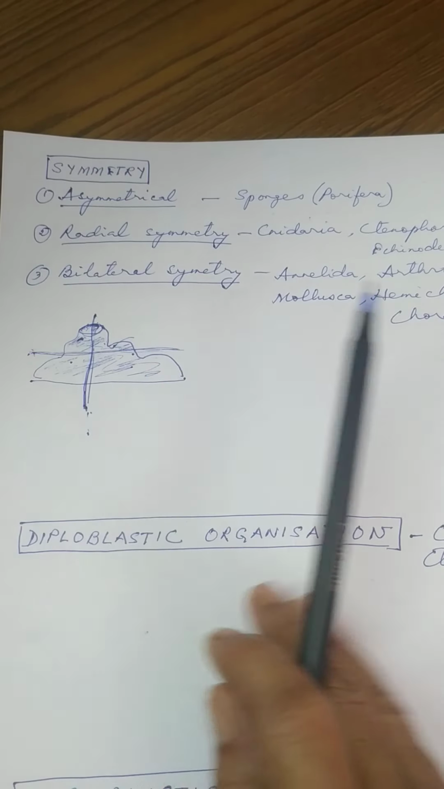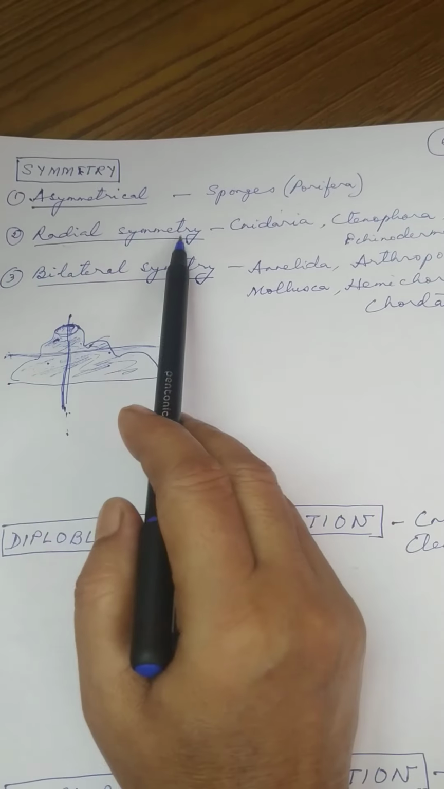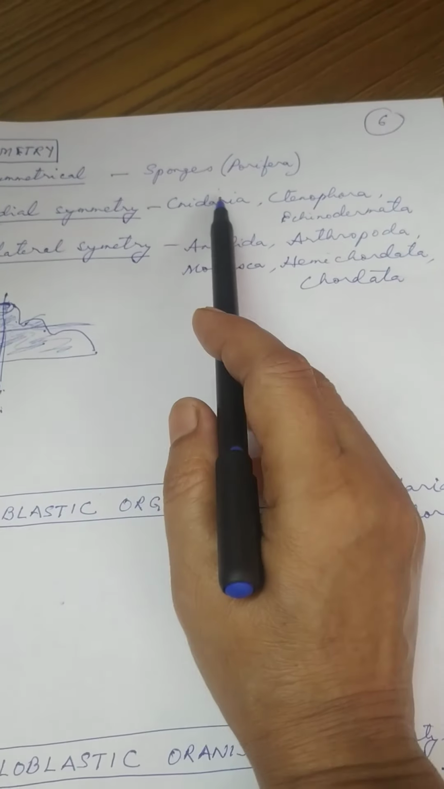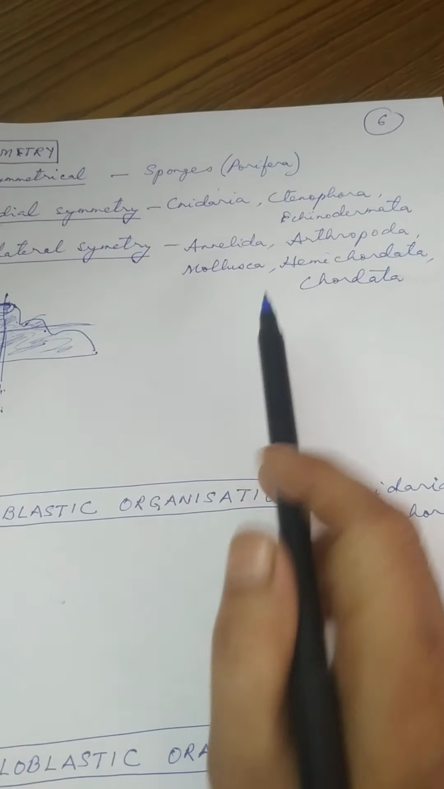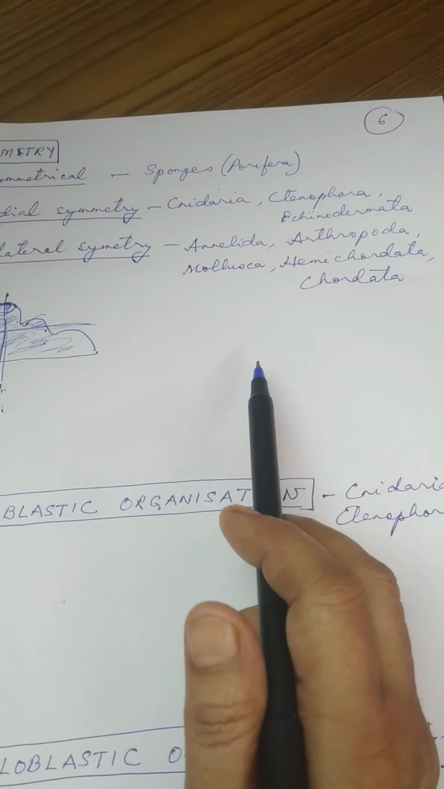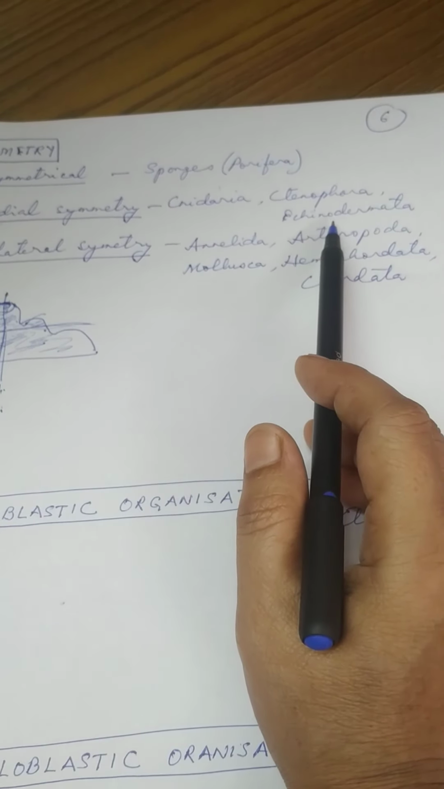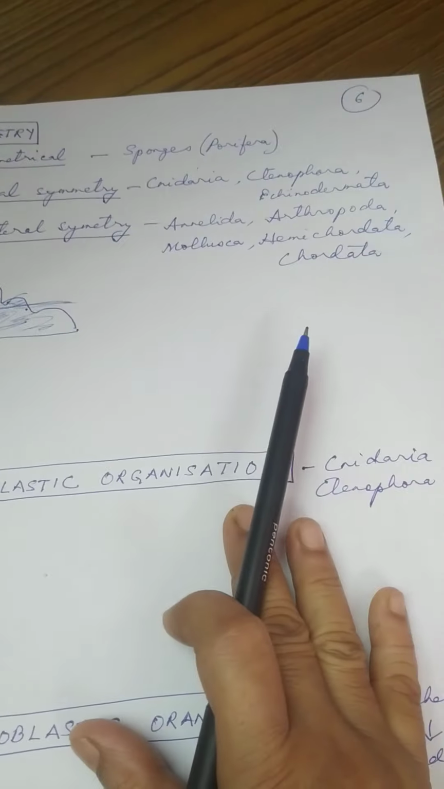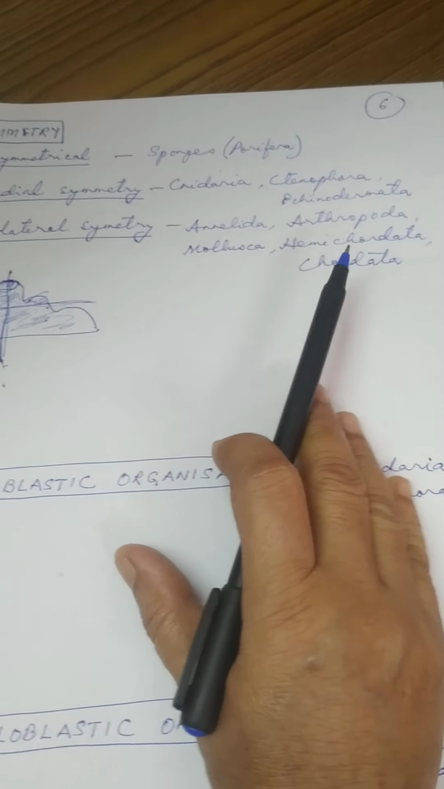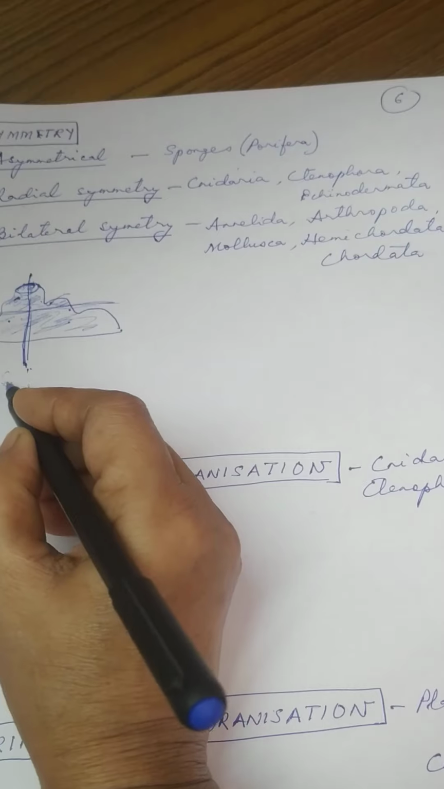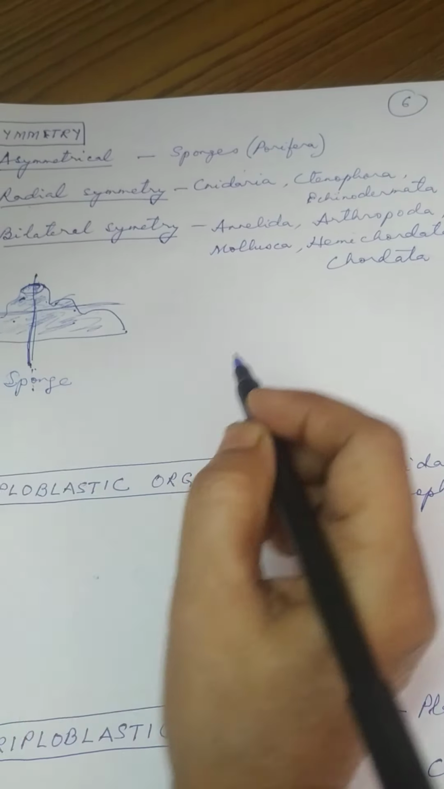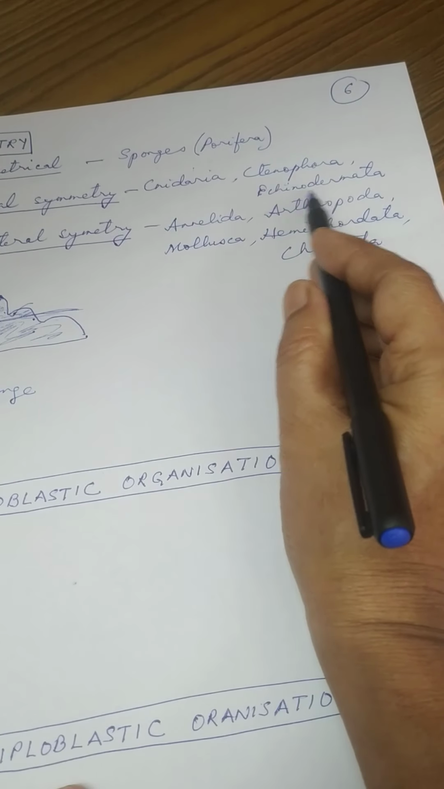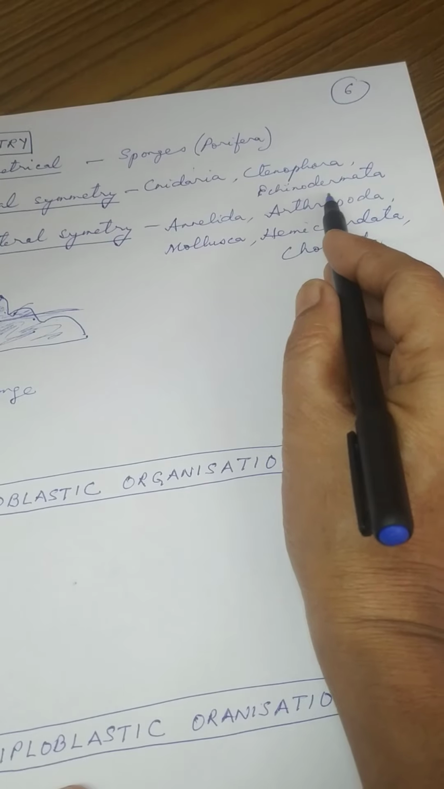The next is radial symmetry, and this radial symmetry is present in case of cnidaria animals, ctenophora animals and echinodermata animals. Okay, so cnidaria, ctenophora, echinodermata animals, they have what? They have radial symmetry. Now let us take an example. Here I have taken the example of sponge. Let me take starfish. So starfish belongs to echinodermata.